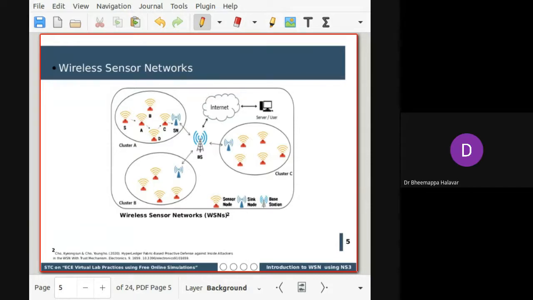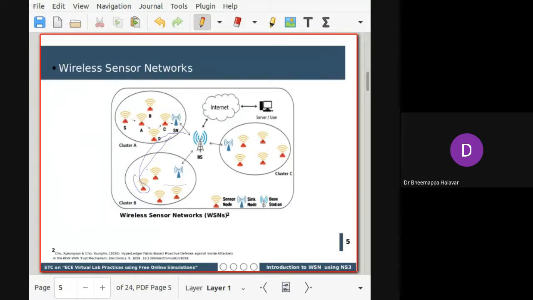Before going to that, here in the figure you can see that instead of all nodes communicating to the base station, we can have different approaches. For example, there is an approach called clustering. Clustering helps node lifetime. For example, in the figure, if this node wants to communicate to the base station, it has to communicate over a larger range. The more distance the signal covers, the more node power will be utilized.